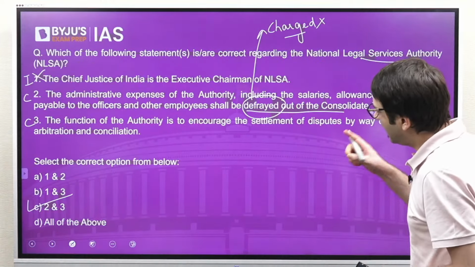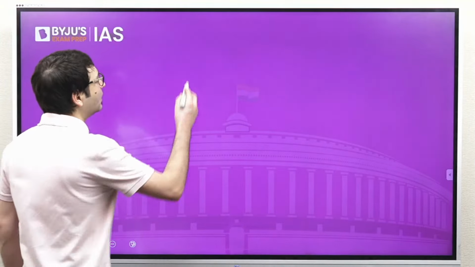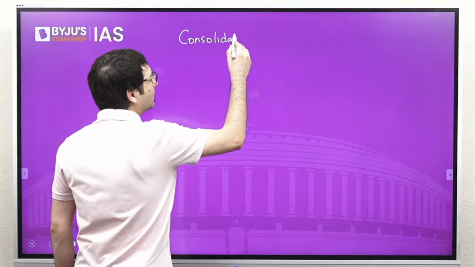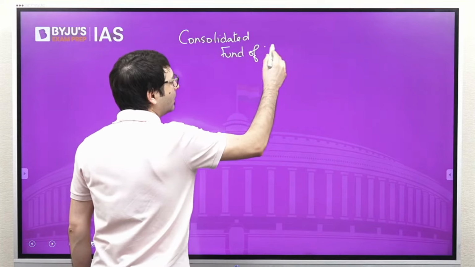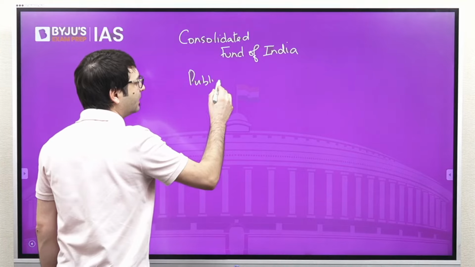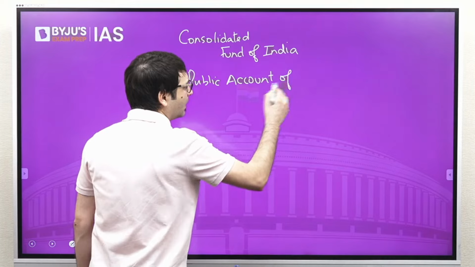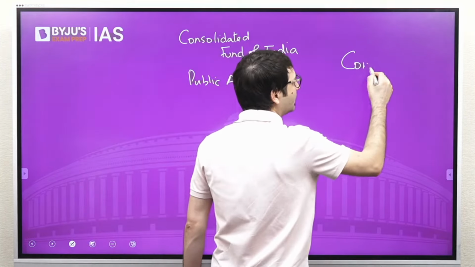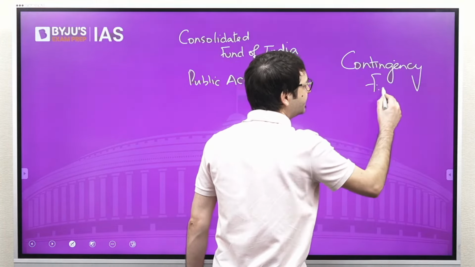Clear? Again, so far as these funds are concerned, we have the Consolidated Fund of India, we have the Public Account of India, and there is another fund called the Contingency Fund of India.